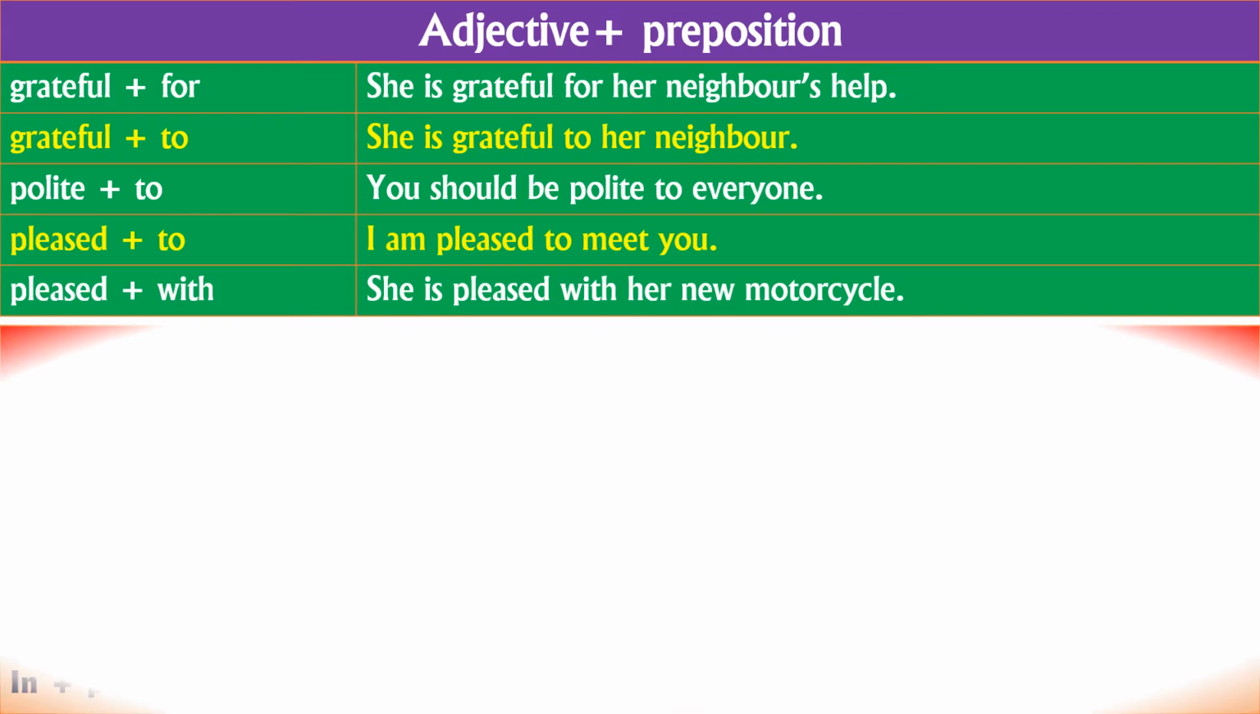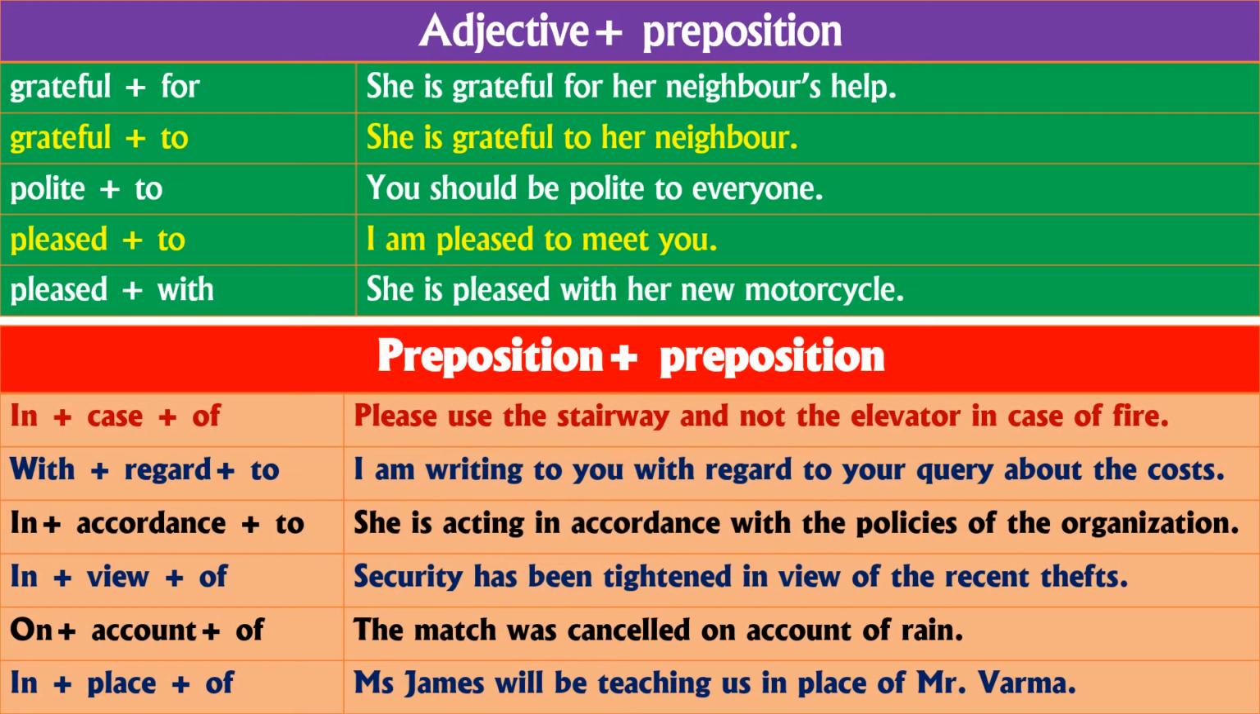The last one is preposition plus preposition, when we are using prepositions plus prepositions in the sentences. So these are called compound prepositions, that is why we are learning: first one verb plus prepositions, the second one noun plus prepositions, the third one adjective plus prepositions, and the fourth one prepositions plus prepositions.